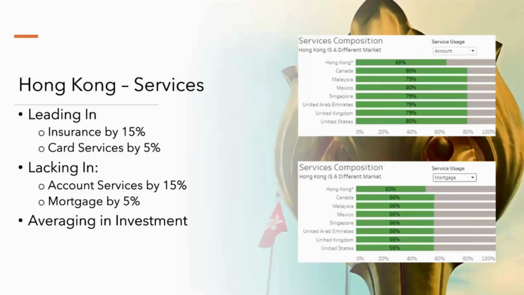Therefore, we took a deeper dive at the different services offered in Hong Kong, trying to figure out which service has more room for profitability. And we found that Hong Kong is doing really well in the insurance and car services sector, but lagging behind the global market in mortgage and account services. Therefore, we recommend the Hong Kong team focus more on growing their mortgage and account services in the region. And next, I will hand it over to my teammate to discuss more about the profitability analysis for the bank.